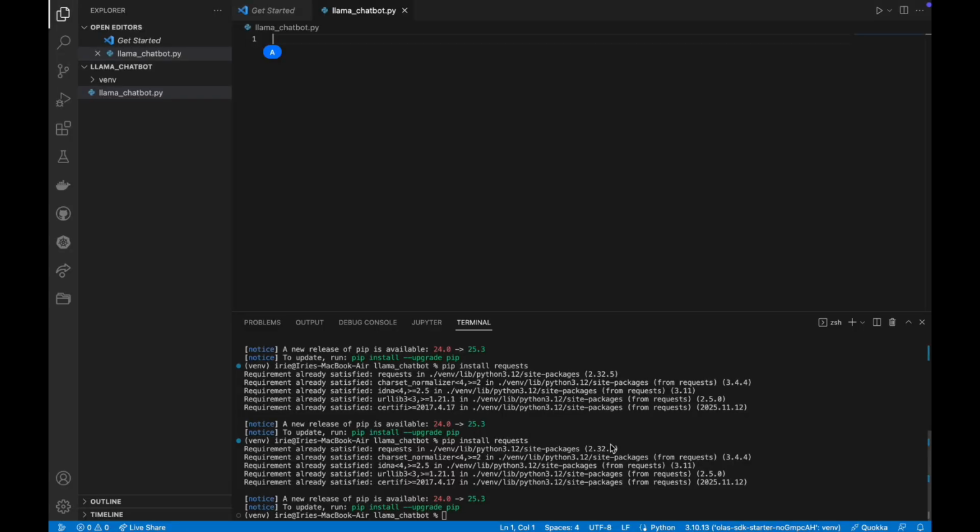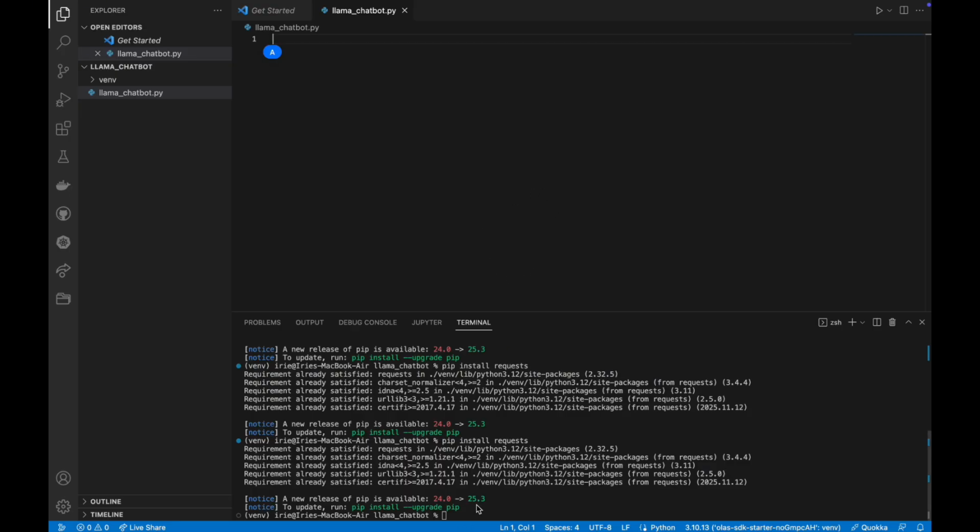Okay, so now we're going to try to build a simple chatbot with our local AI. I know a lot of people think that to build a local AI model you need to build it from scratch, but actually no, we're just going to download it and it's going to work offline.